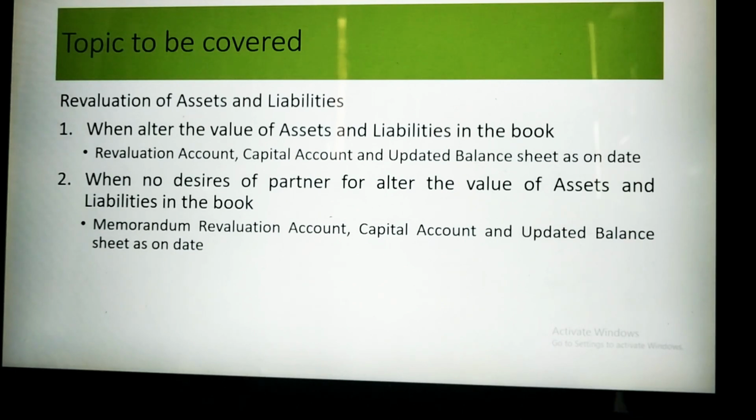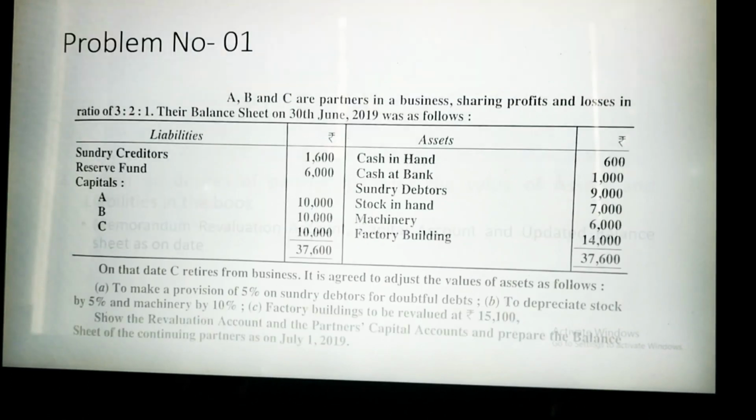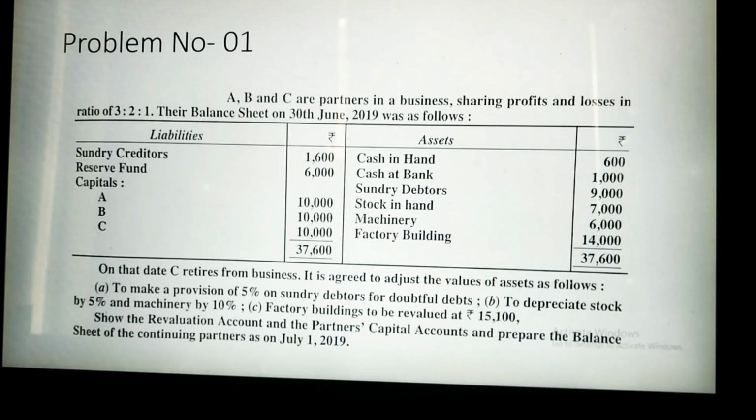These two cases were also covered in admission of a partner, but here I am doing them for retirement or death of a partner. There will be slight changes in the accounting, and most of the part will be the same. So let's come to the question. I have already covered admission of a partner, where I showed how to revalue your assets and liabilities with these two cases, like when to prepare a revaluation account or a memorandum revaluation account. But today I'll only talk about retirement.